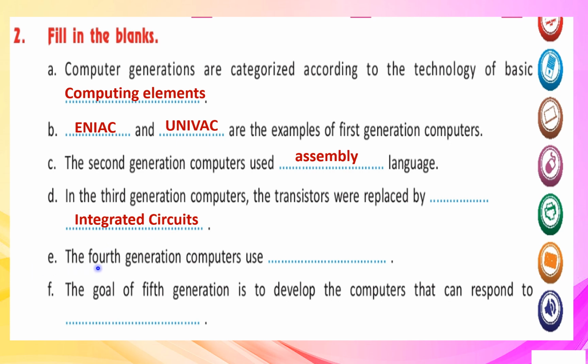E. The fourth generation computers use microprocessor. So, microprocessor was the device which was used in fourth generation of computers. F. The goal of fifth generation is to develop the computers that can respond to natural language.